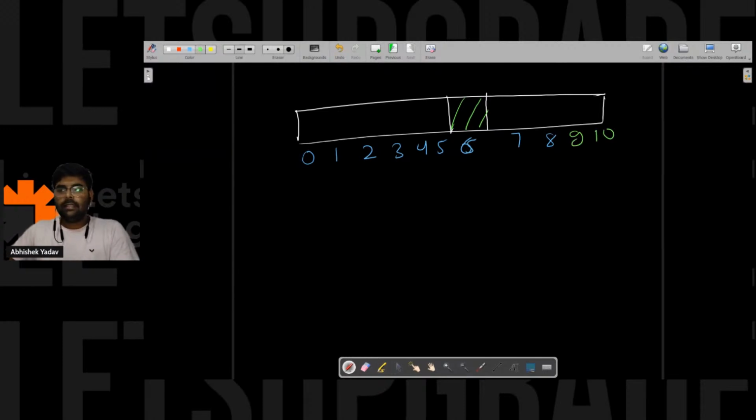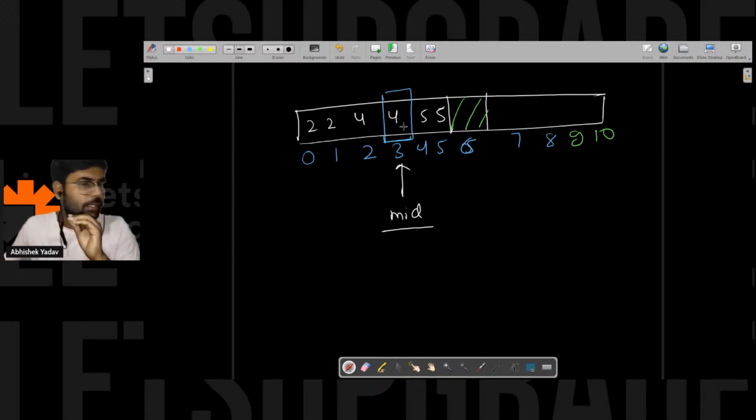9, 10, right? And you are here. Let's assume you got the middle element, and the middle element is this one, right? The middle element is this one. So here 2, 2, 4, 4, 5, 5, right? So if this is the middle element, okay, that means you are in the blue region, right?